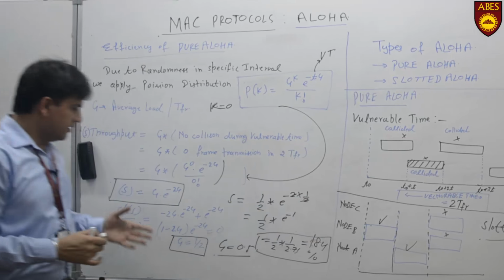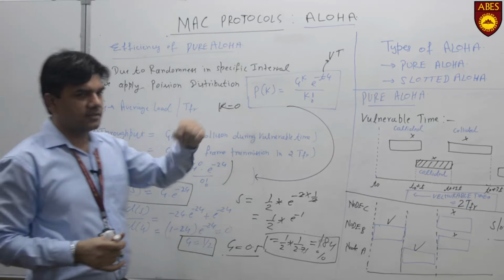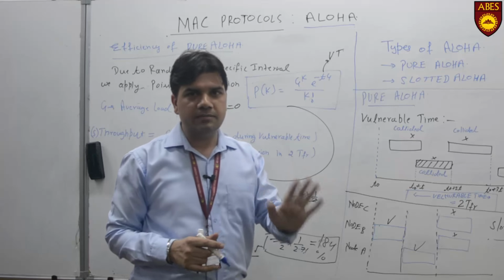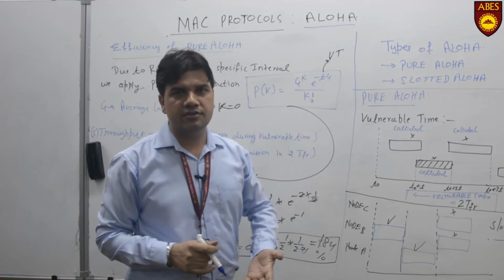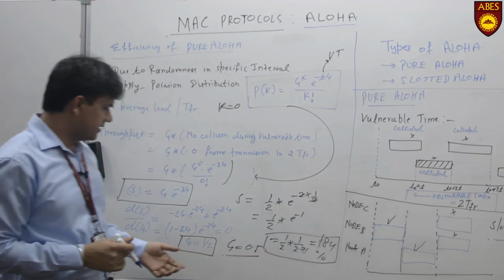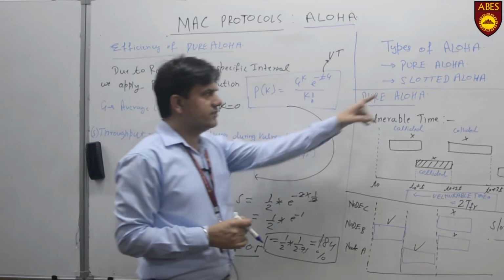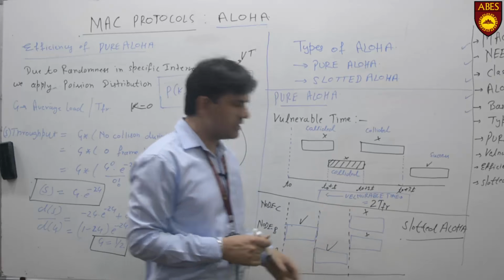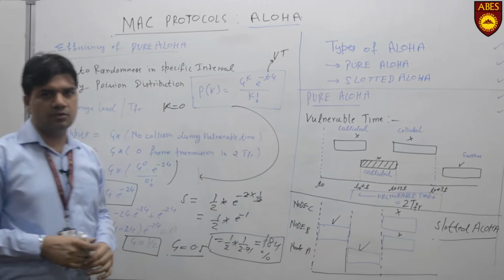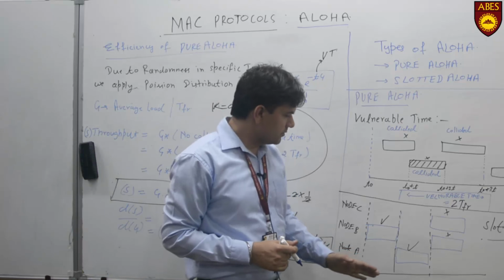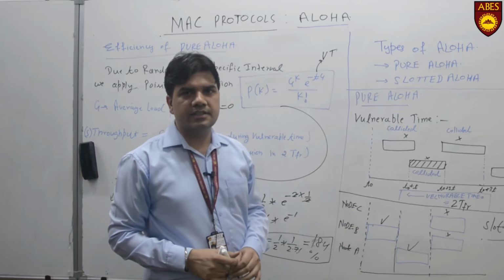This is the efficiency of 18.4. You can see what is the actual use of this algorithm. Only 18.4 units of data are received if we are sending 100 units of data. That is the efficiency. So this algorithm is not as widely used as slotted Aloha. What modifications have we done in slotted Aloha? We have introduced some control. That control is in terms of when a node can transmit the data.